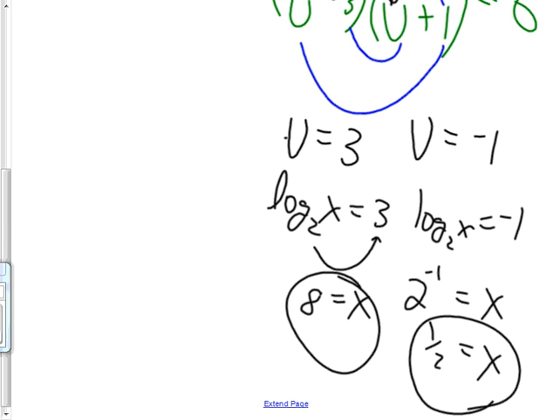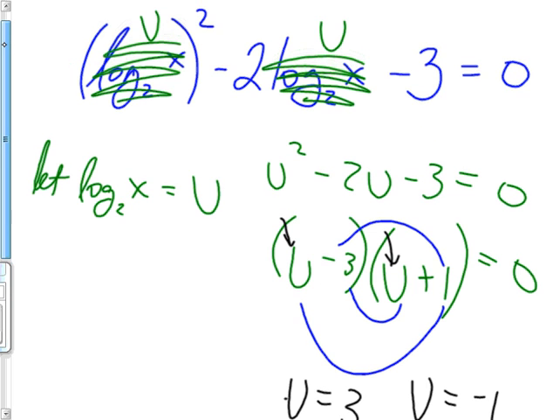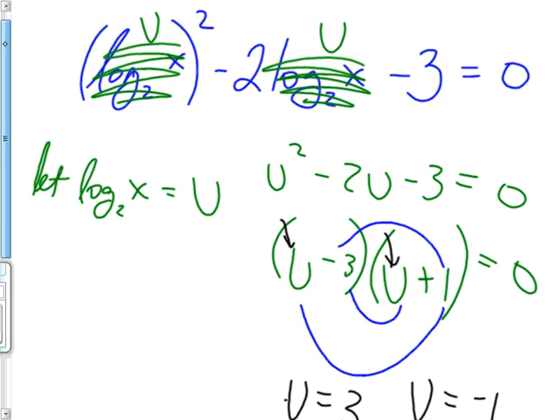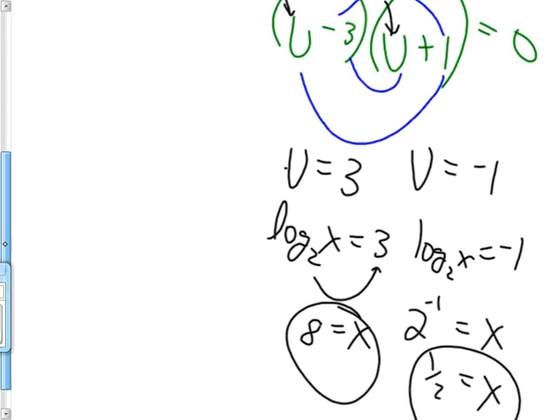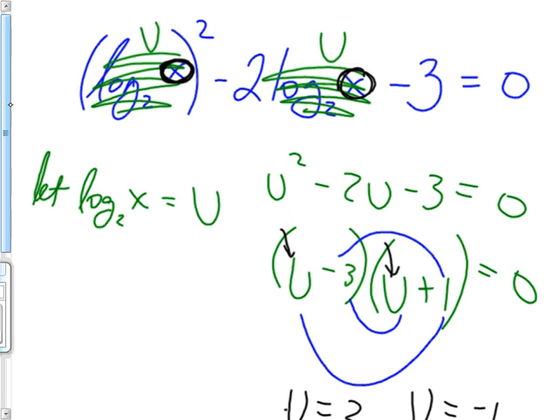Now, right away, I don't automatically think one of these is going to crash me. So I look back at the problem and I see, if I ever had a negative here or a 0 here, I'd have a problem in both spots. But neither one of them is negative or 0, so we're good. No crashing. So there's two answers. That is called a U substitution, and that was the main topic for yesterday. Today's are actually easier than yesterday's because we don't have so many of these. One more like that.